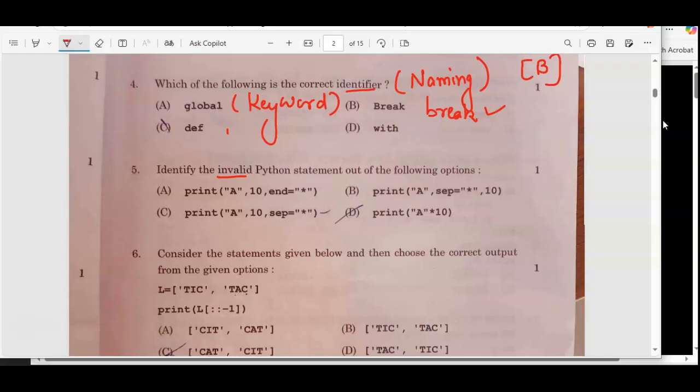A multiplied by 10 means it will be repeated 10 times, also correct. But print A, separator and then 10 is wrong, because first you write all the values and at last the separator argument. So A, then 10, and then sep equal to asterisk in double quotes would be the correct form. So option B is the correct answer.